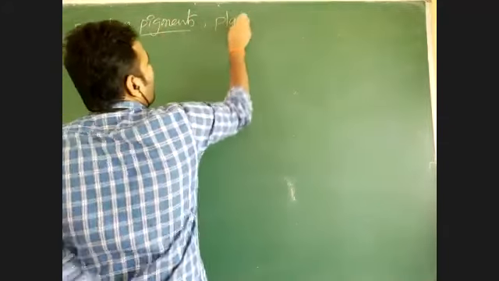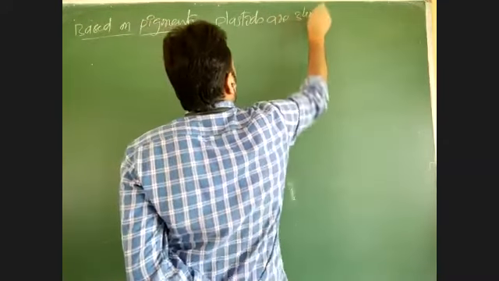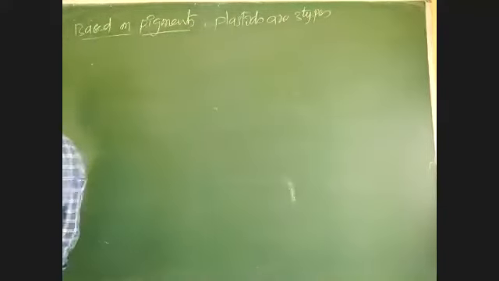Based on pigment. Pigment means which have color. Plastids are 3 types based on the pigments present.